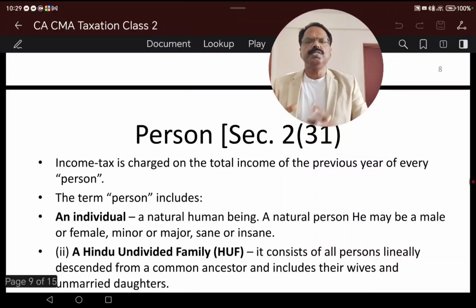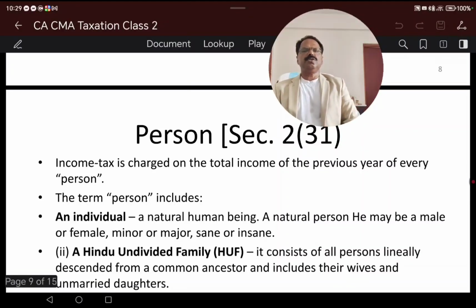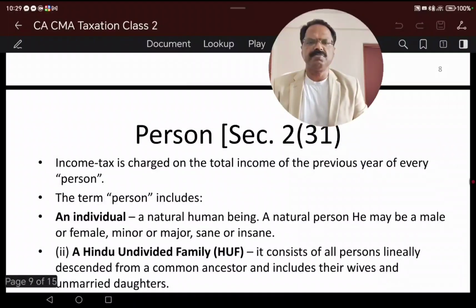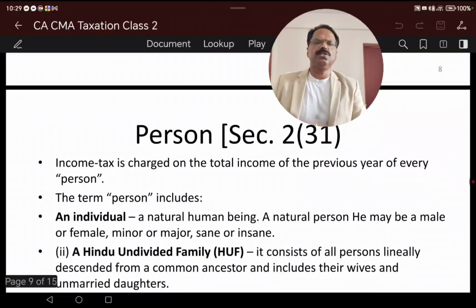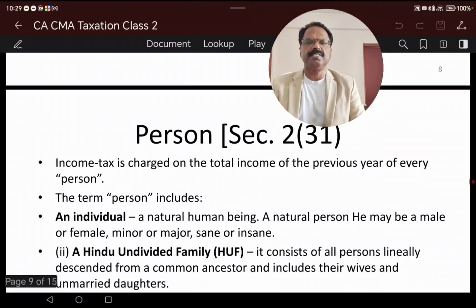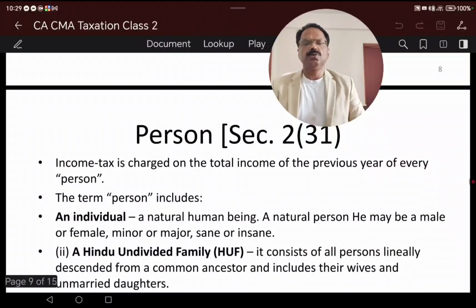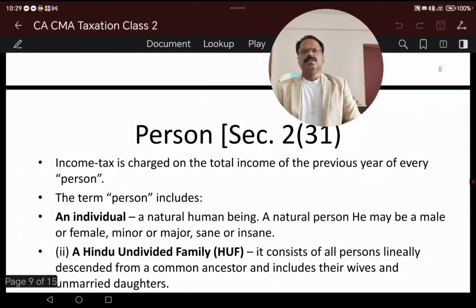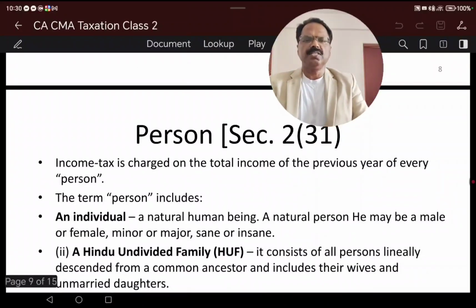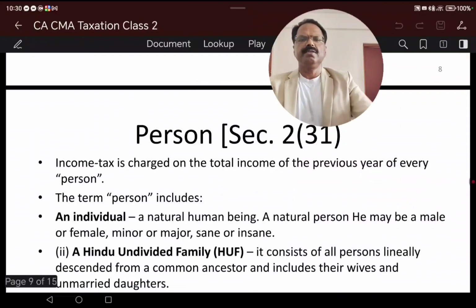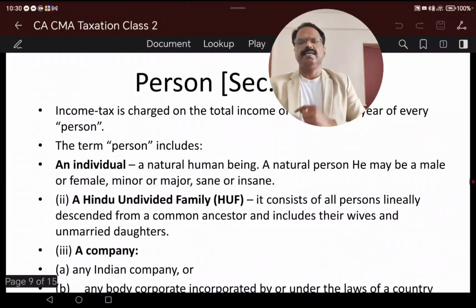In the same way, who is the person? As per the Income Tax Act, income tax is charged on the total income of a person. We discussed that income tax is charged on the total income earned during the previous year and is taxed in the assessment year. So who is the person for that? Income tax is charged on the total income of a person during the previous year and taxed in the assessment year. So the Income Tax Act has clearly defined who the person is.